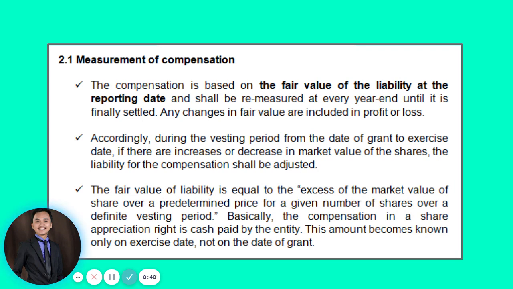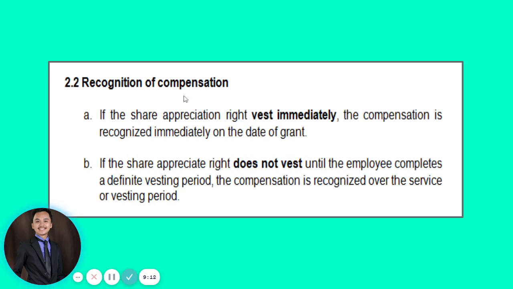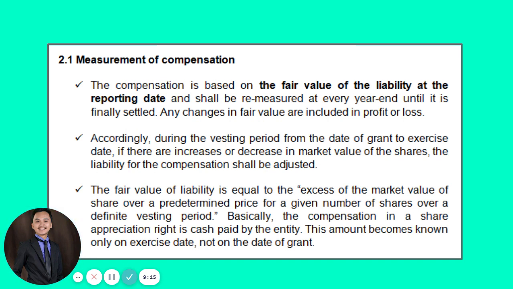So therefore, as long as the exercise date has not come yet, we cannot really ascertain how much the cash liability, or the cash to be paid by the corporation to the employee, will be. Okay? So this time, let's proceed also with the recognition of compensation. Earlier, we already addressed the measurement of the compensation. How much will be recorded? To answer that concern, we will be computing compensation expense equal to the fair value of the liability.